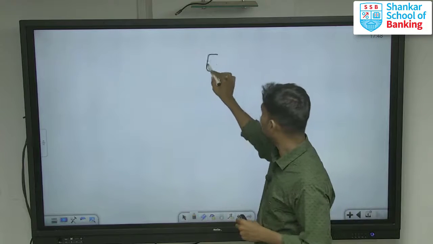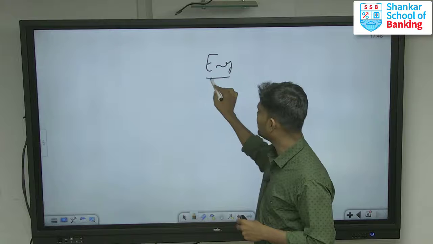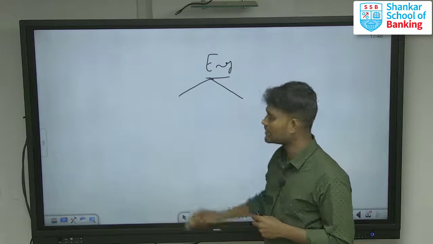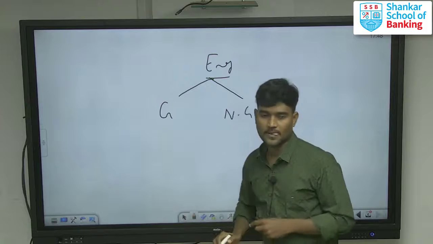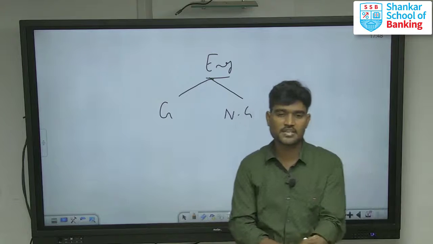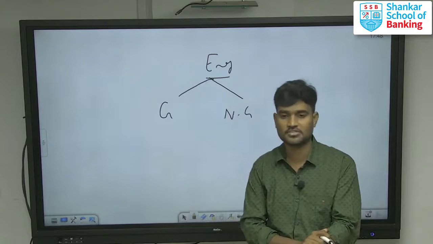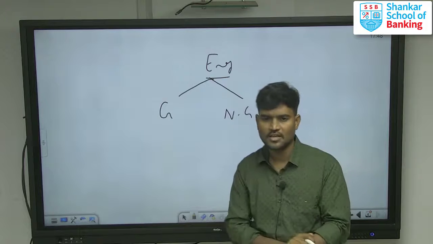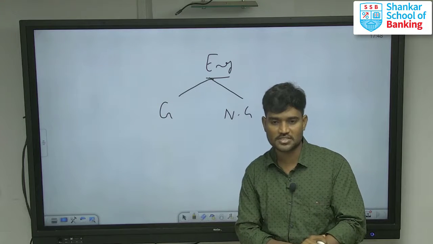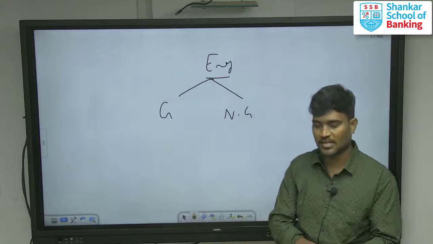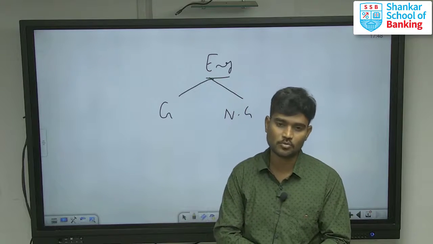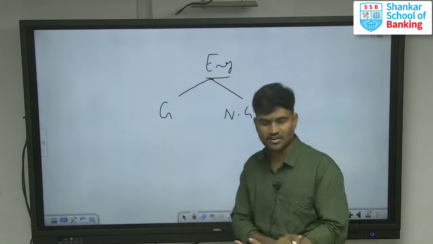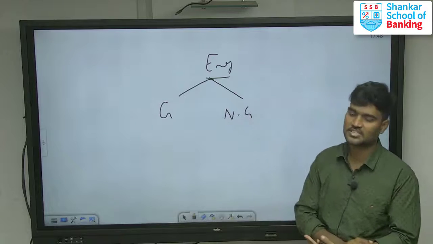right? So English, we consider only there are 2 types. One is grammar oriented, another one is non-grammar. So non-grammar, sometimes they give a comprehension question. In that comprehension question, maybe 10 questions are given. So day by day the English paper is very difficult because it's a challenging paper also. Not only English, all the sections are challenging.